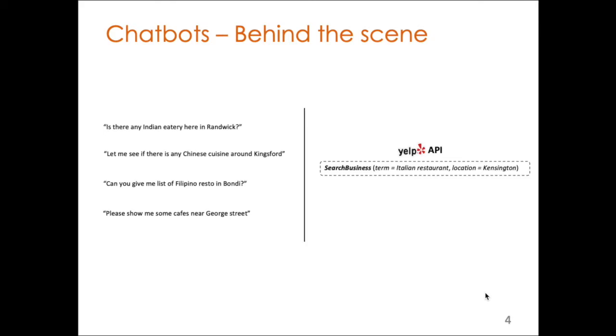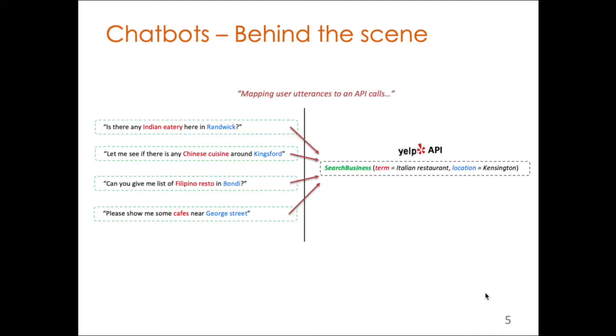Okay, so now I want to talk a bit about what is happening behind the scene. Whenever the user gives an utterance to the chatbot, it tries to map that utterance to an API call. Let's say whenever the user is asking about Indian eateries here in Randwick, the chatbot will use the Yelp API to get the list of restaurants and then show these results to the user. But the interaction is not always as easy as it looks.